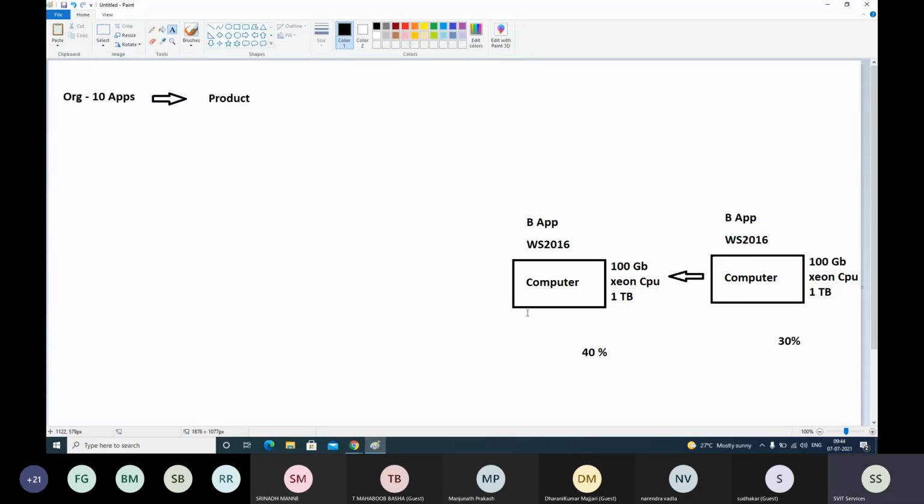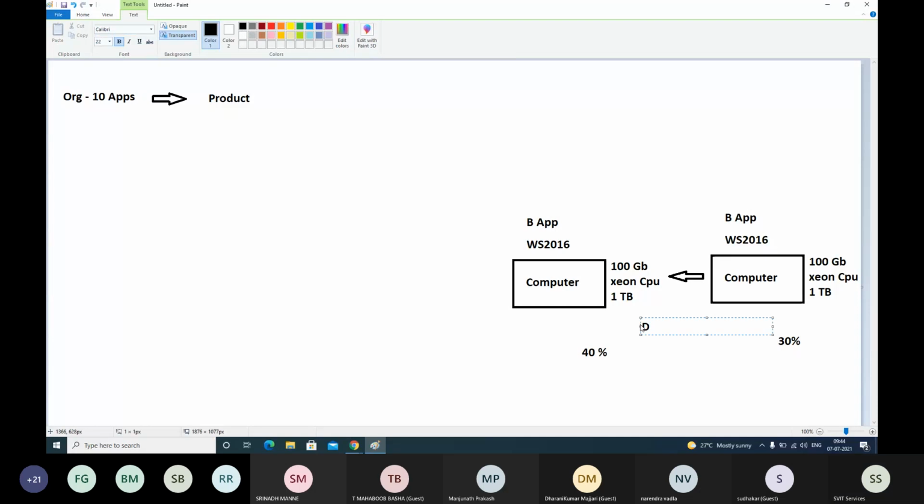That means when your demand is increased, your investment is also increased.